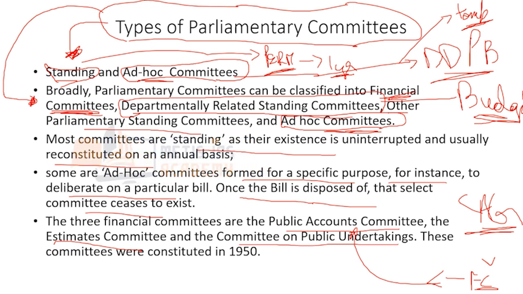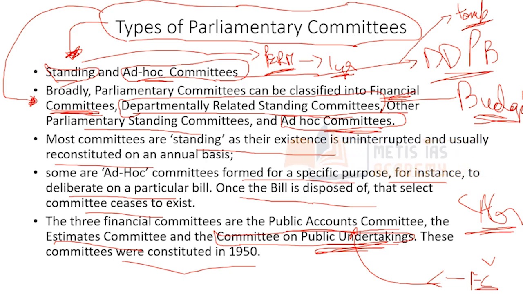Very simple. There are different government organizations, for example, LIC, ONGC, Indian Oil, BHEL, SAIL, GAIL, etc. These kinds of government organizations are what we call public undertakings. The expenditure and receipts of these organizations are audited by this committee called the Committee on Public Undertakings. Now, these committees were constituted in independent India in the year 1950.